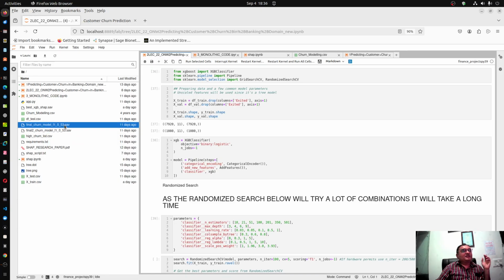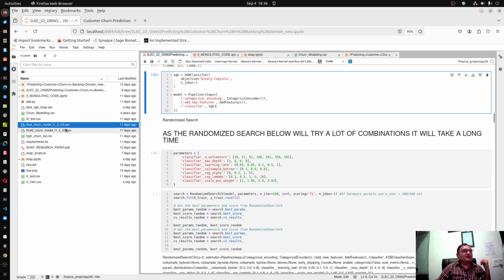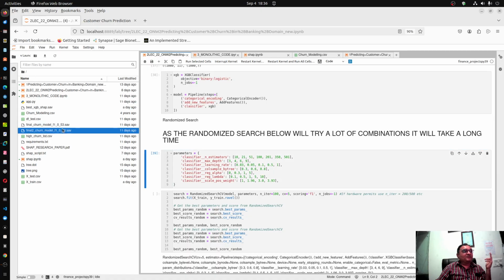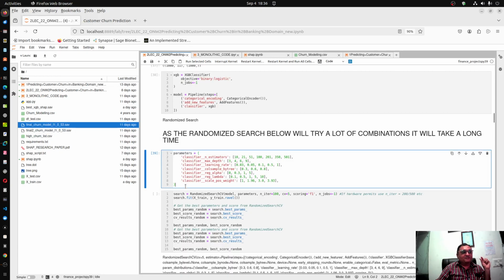Okay, this 53 can be decided by the bank depending upon its preference, but then a whole new model will be required for doing that. Or you can design your app in such a manner that it dynamically creates a new model based on some threshold which is entered by the user in the user interface. Such an app will be more useful, because if the bank is passing through say a high churn period where a lot of customers are churning, then the bank may reduce the threshold and the bank may aggressively go for churn prevention.